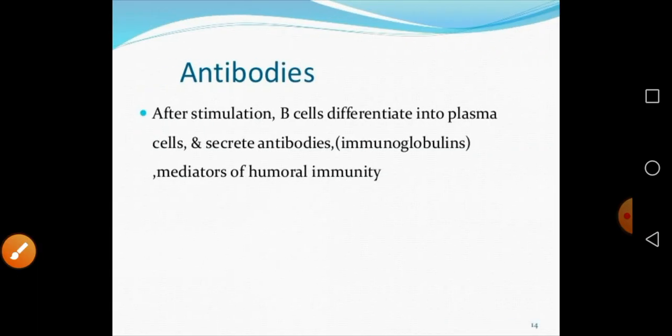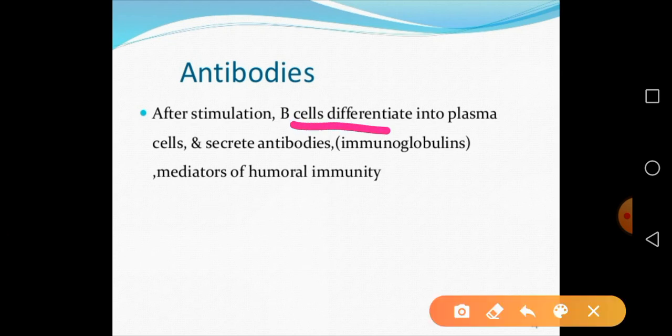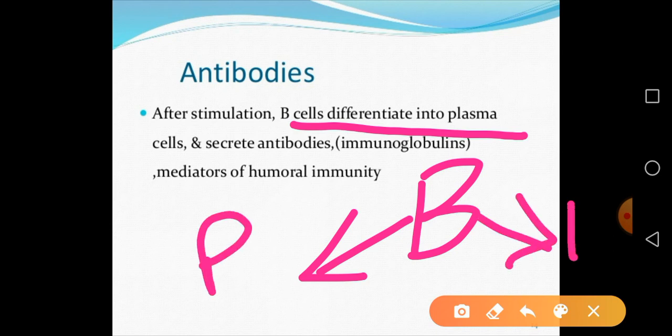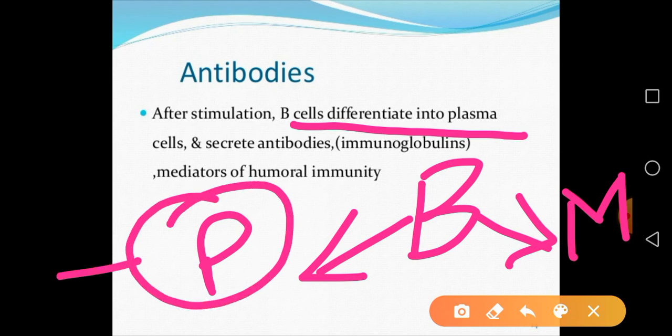So after stimulation, the B cell is differentiated into plasma cells. We say many times that B cells secrete the antibodies, but actually remember, B cells differentiate into plasma cells. This B cell is differentiated into plasma cells and memory cells. So this is important, and these plasma cells are going to secrete the antibodies.